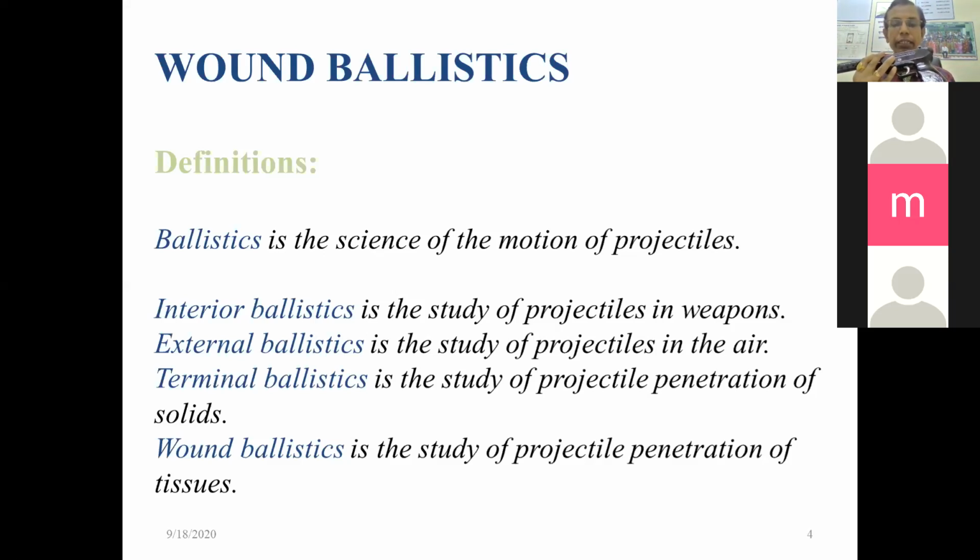Then external ballistics, what happens after the projectile goes out of this weapon. Terminal ballistics, when it hits the skin or any other solid. And what are the different types of injuries caused by this firearm weapon. So these are the ballistics: interior, external, terminal, and wound ballistics.